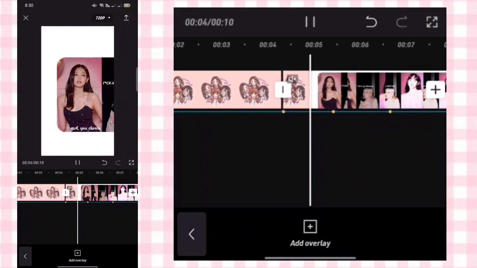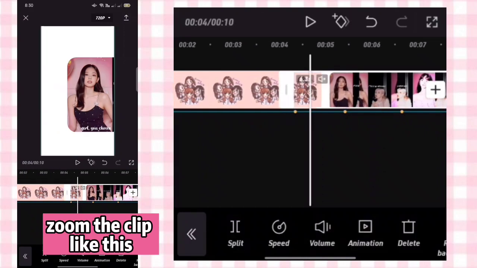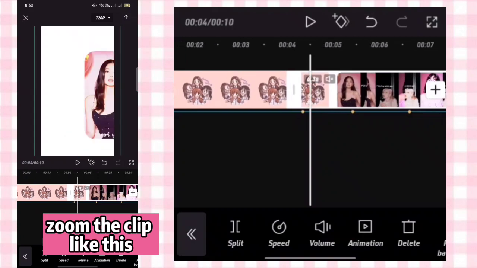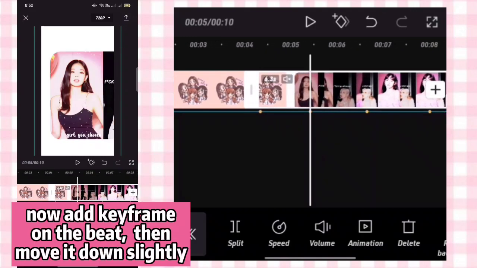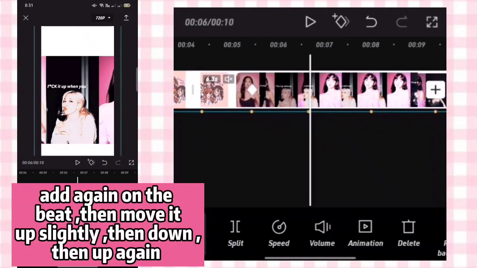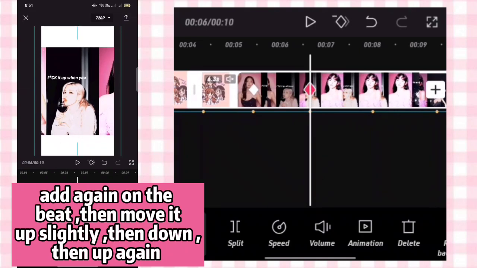Zoom the clip like this. Now add keyframe in the beat, then move it down slightly. Add again on the beat, then move it up slightly. Then down, then up again.